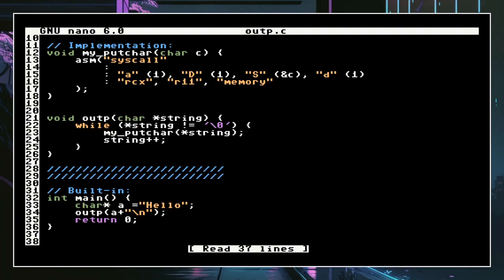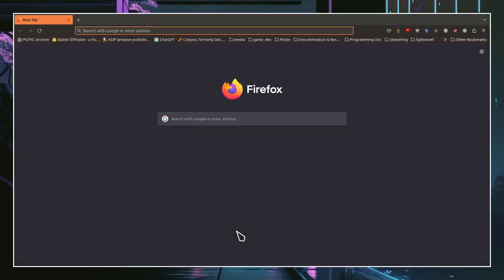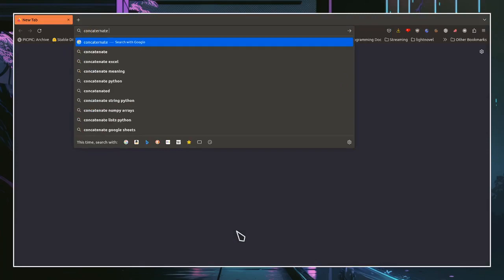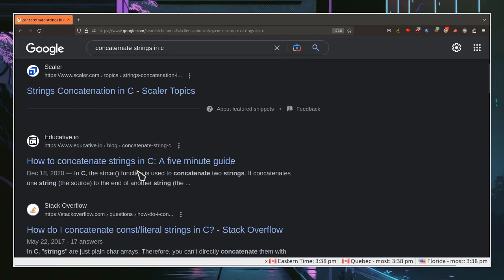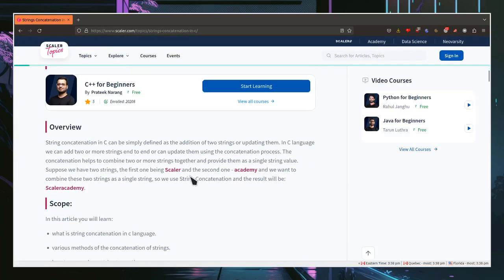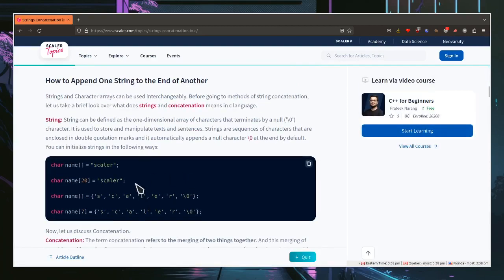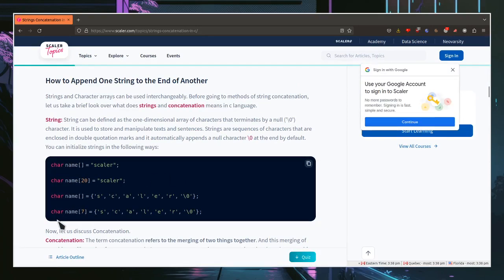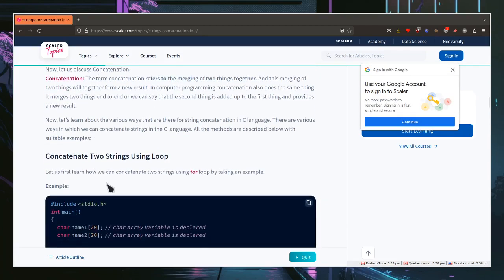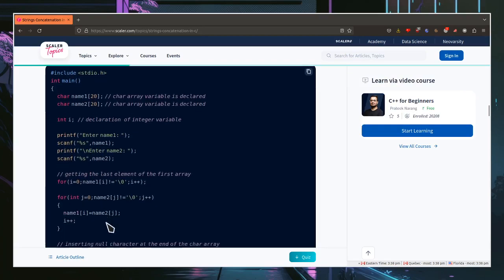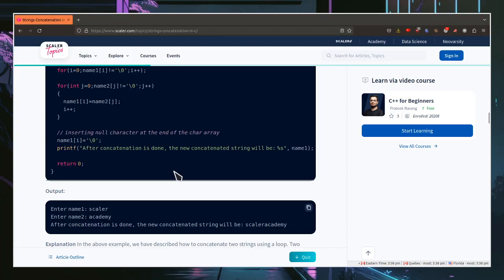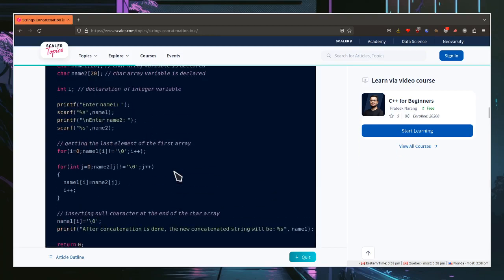Concatenate strings in C. How do you do that? Concatenate the strings in C. Strcat function. Okay. But I wanted it to be hard coded. I don't want to use any function. I want to use default stuff. So you've got these arrays of characters, and you need to use a function to put them together, which is not my goal.